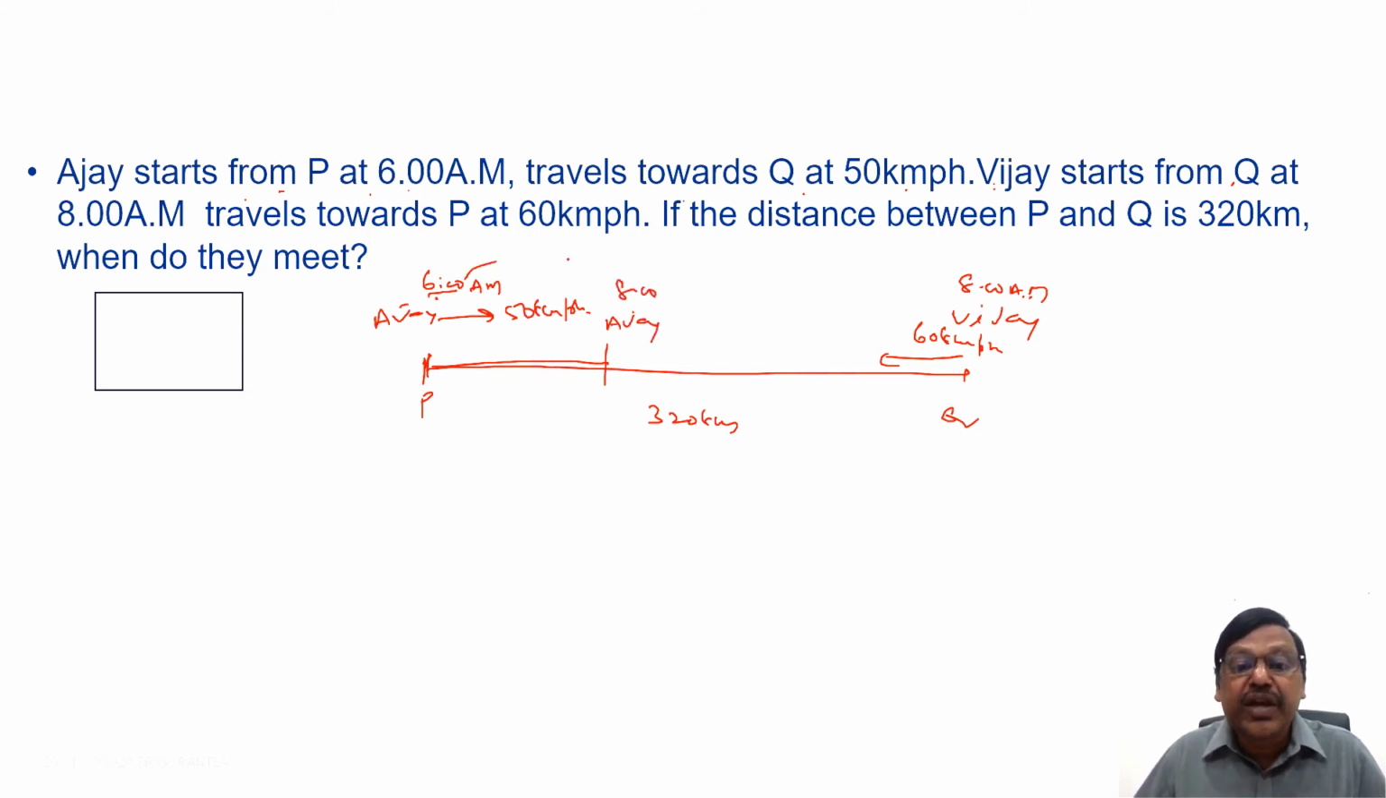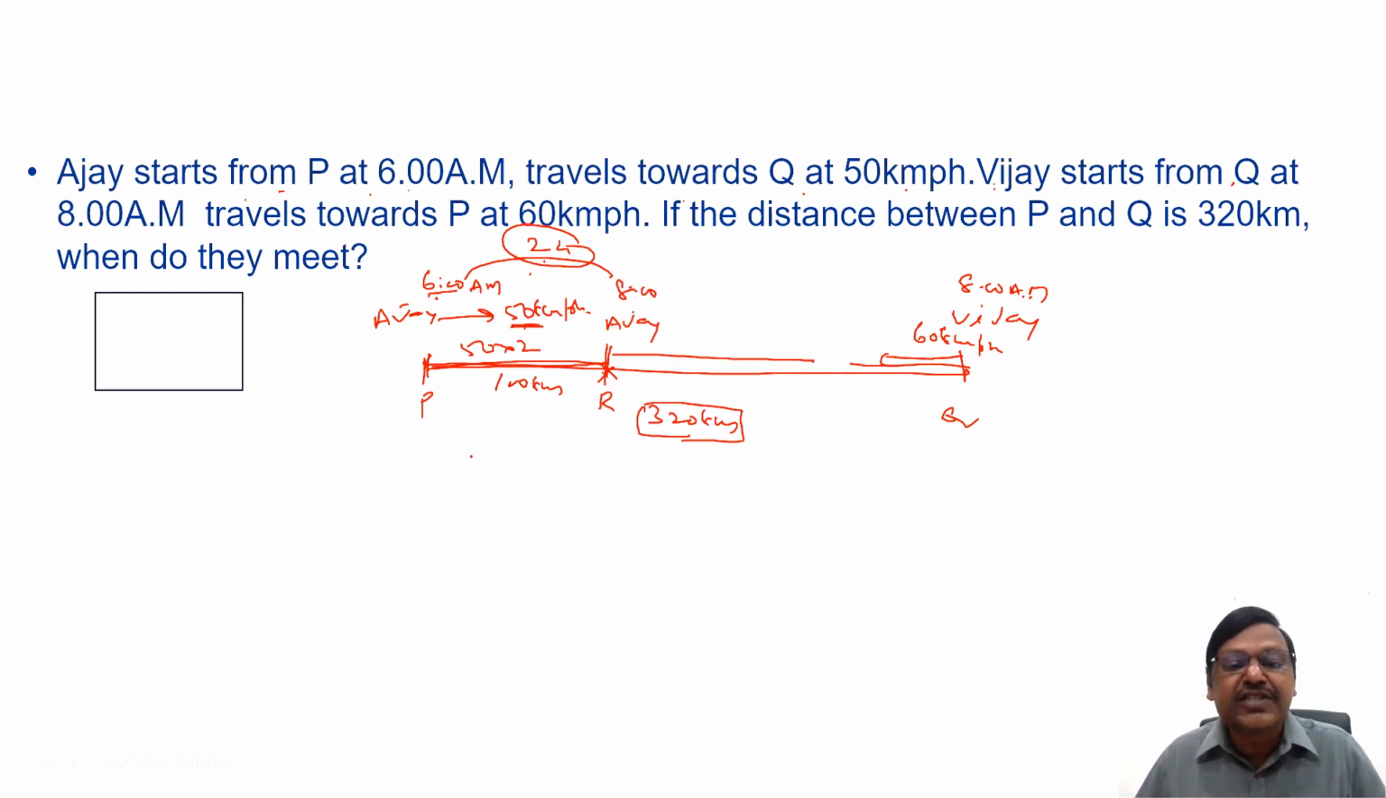So that means 6 to 8, how many hours did Ajay travel? 2 hours he traveled. At what speed? 50 kilometers per hour. So speed is 50 kilometers per hour and time is 2 hours, means 50 into 2, he traveled 100 kilometers towards this. Let us say he has come up to here, a place, let us say R. Now at 8 o'clock Ajay is here, Vijay is here. What is the distance between Ajay and Vijay at 8 o'clock? The initial distance is 320. Ajay already covered 100 kilometers and came close towards Vijay, so now at 8 a.m. the distance between Ajay and Vijay is 320 minus this 100, 220.